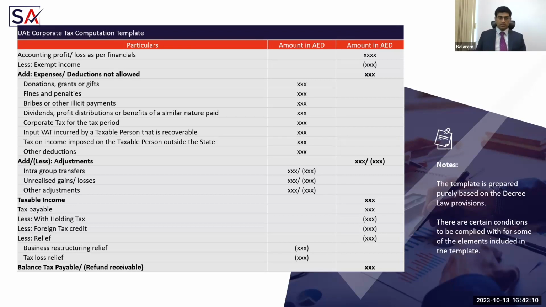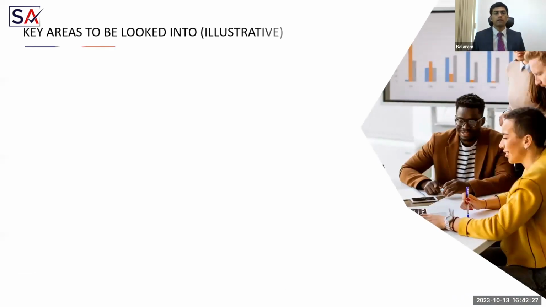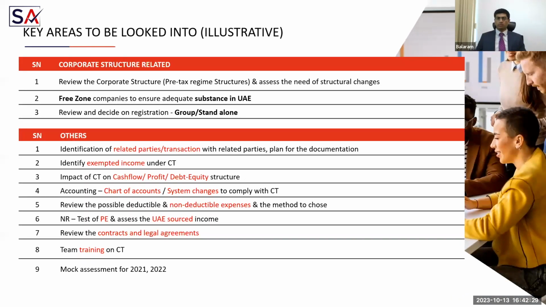Then you compute the tax payable on the taxable income by considering the rate of 0%, 9% or whatever it is. Then you make adjustments with respect to other tax benefits, like withholding tax, foreign tax credit, or any other relief that you have. Then you arrive at the net tax to be paid. They have not given the form of the corporate tax return yet, but we just prepared it based on the provisions available in the law.